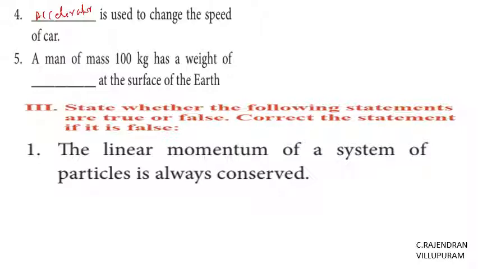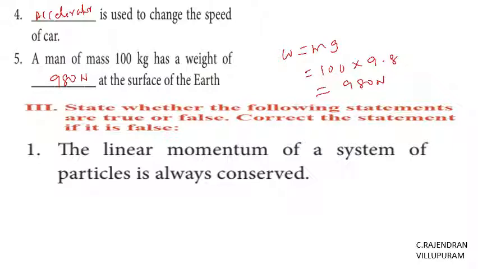A man of mass 100 kg has a weight of dash newton. We know the formula W is equal to mg. The mass given in the book is 100 kilograms and g is 9.8. Multiplying, the answer is 980. Then the third part: state whether the following statements are true or false. Correct the statement if it is false.